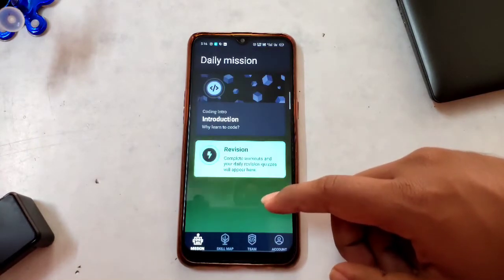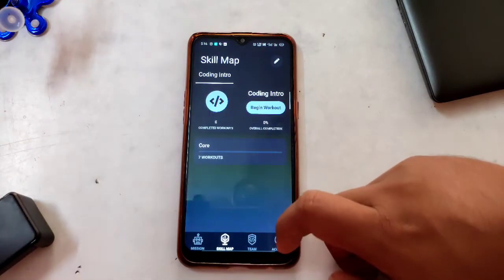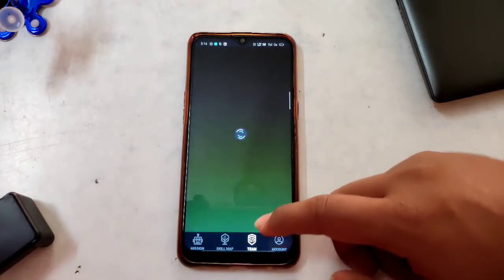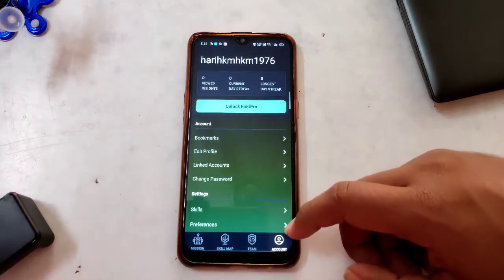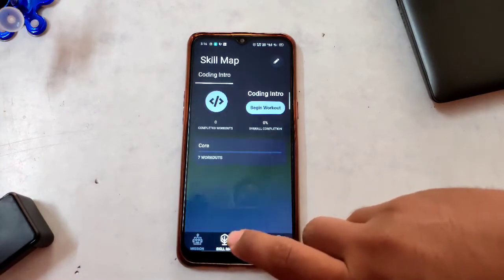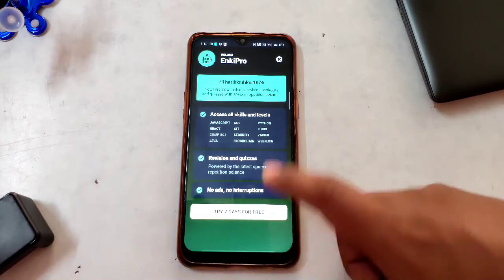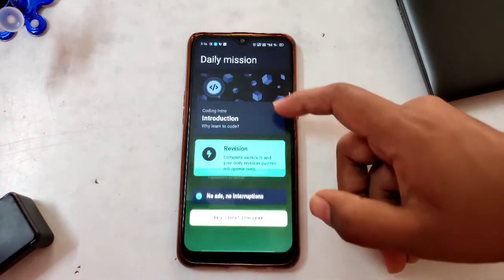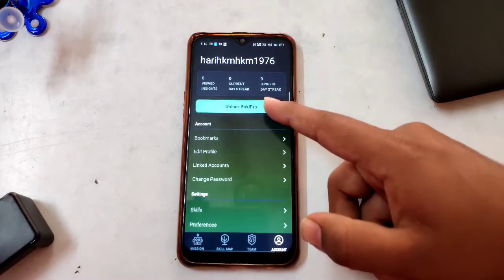Let's go. So here this is the main interface of the application where you can see the skill map, where you have finished whatever things you have done in this application. Then on the account you can manage everything till now, what application or what coding languages you have completed in these courses. So with the help of these 3 applications, you can learn the coding part very easily and very efficiently and within a few days.